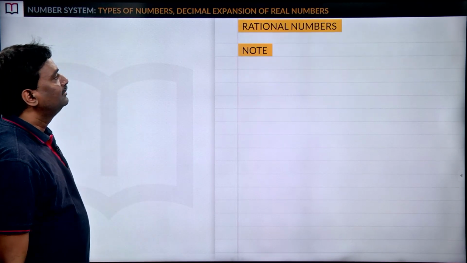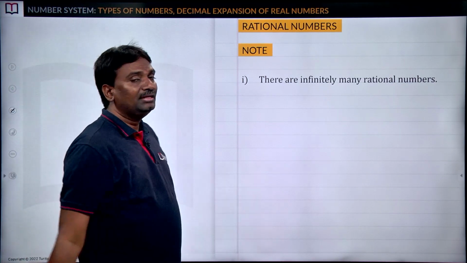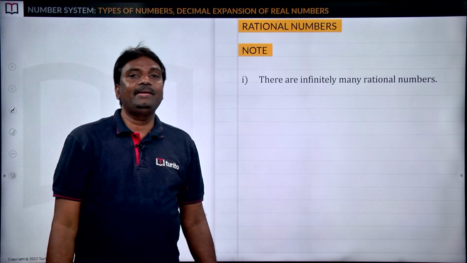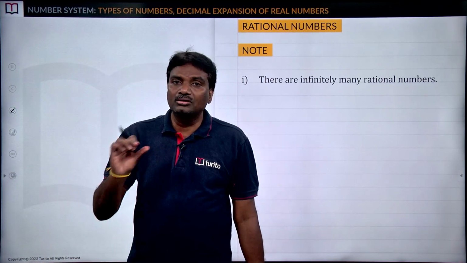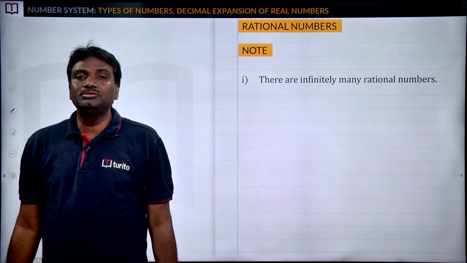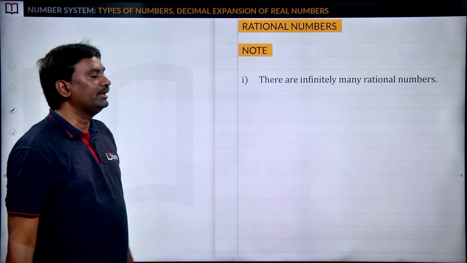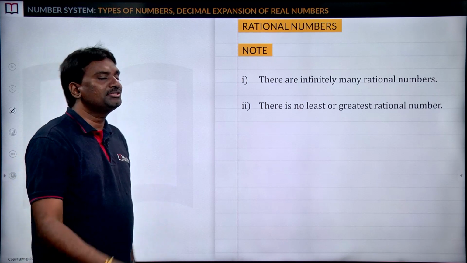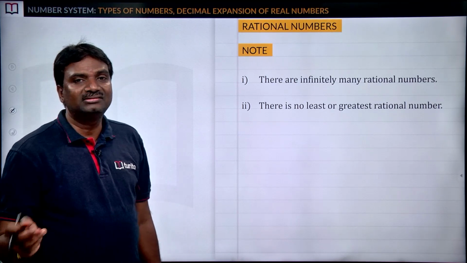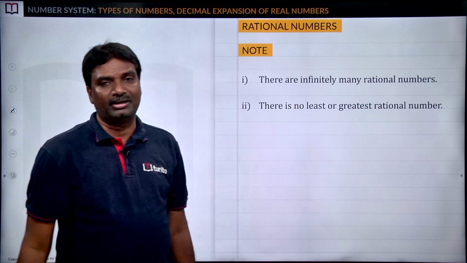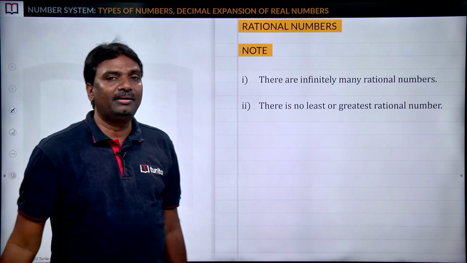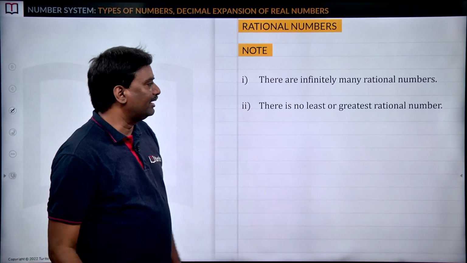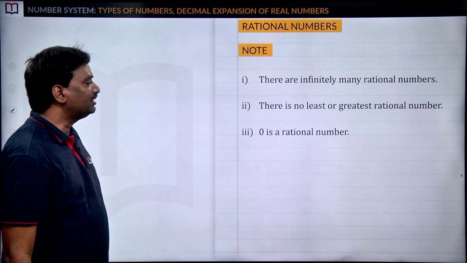Next, here we have some points related to rational numbers. Number 1, there are infinitely many rational numbers. Here also we are not able to count the rational numbers. That's why we can say there are infinitely many rational numbers. Number 2, there is no least or greatest rational number. According to the whole numbers and natural numbers, we can say which is the least number. But according to the rational numbers, we are not able to say which is the least rational number, and which is the greatest rational number.